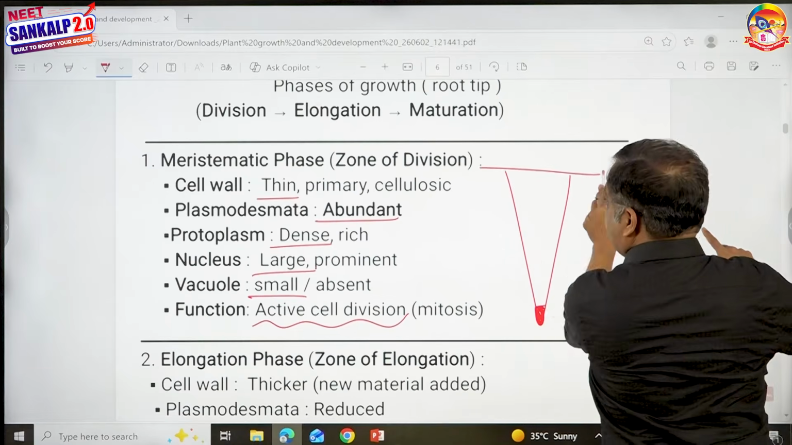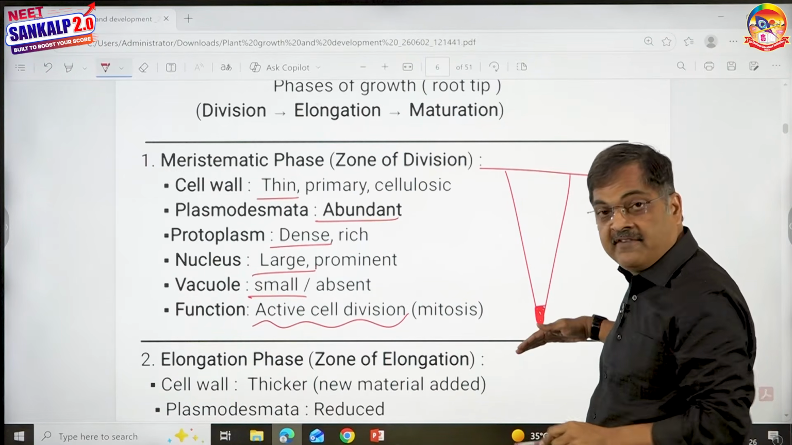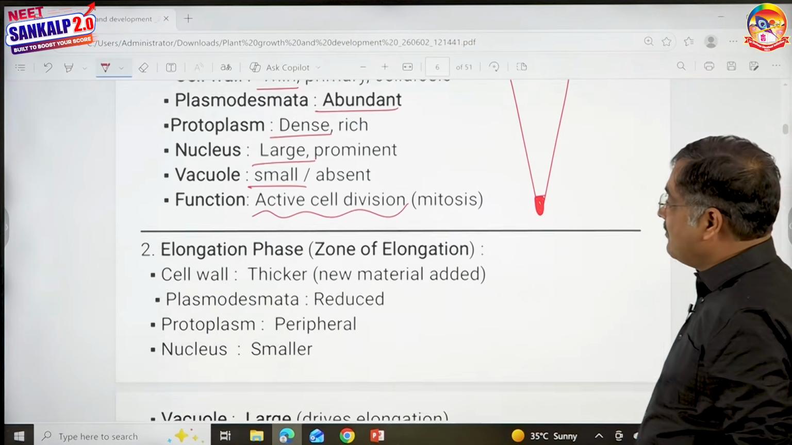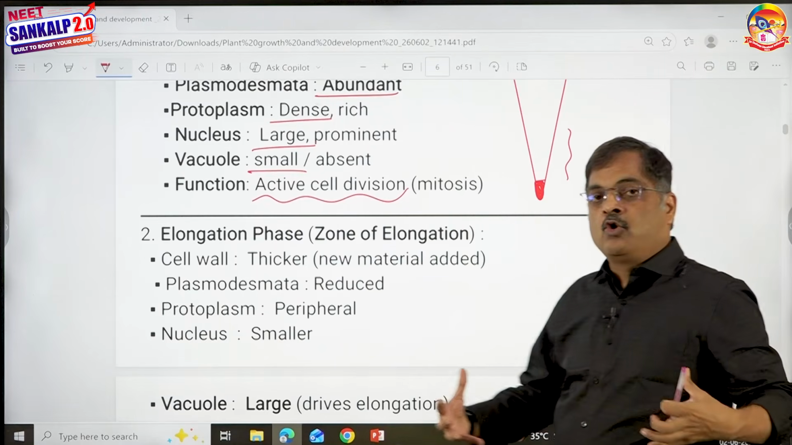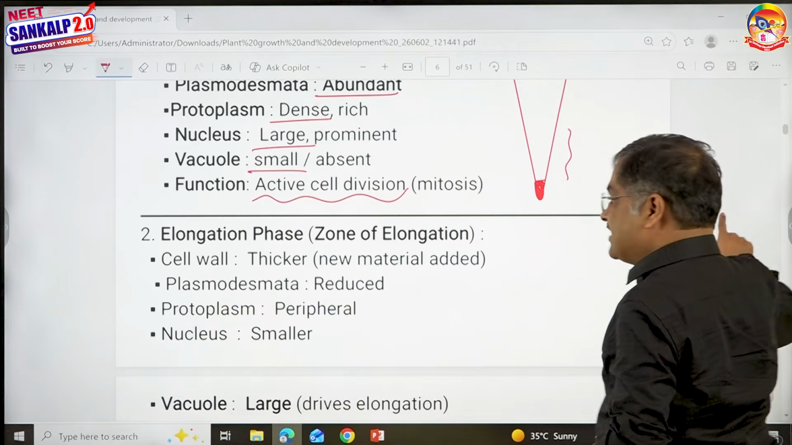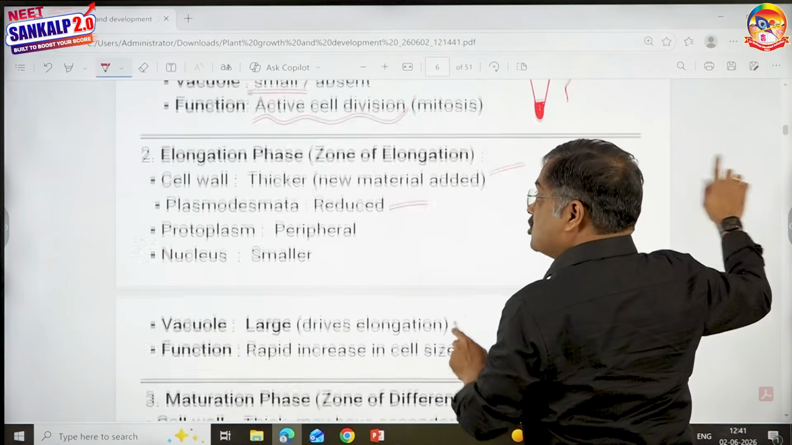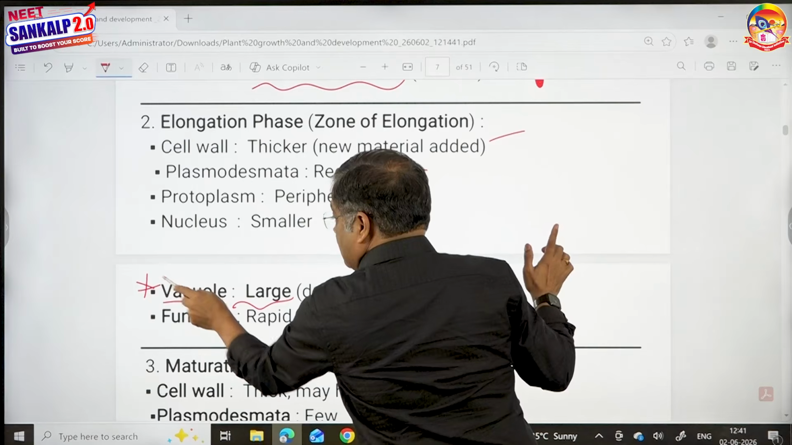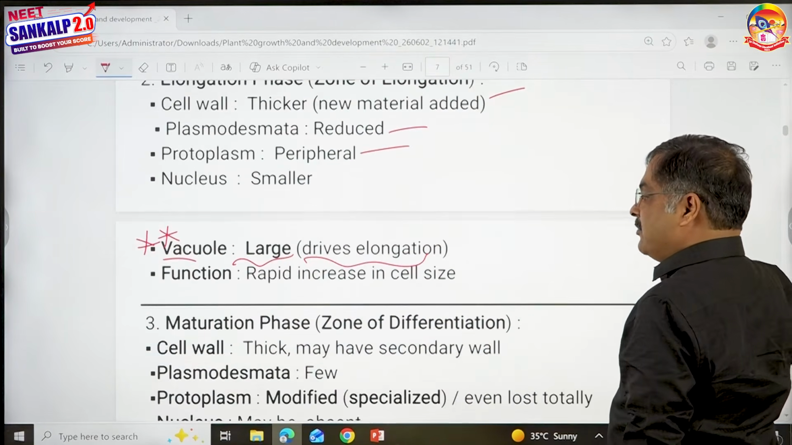Then, far away from the root-stem junction is said to be distal. This is far away from the root-stem junction, therefore distal. This is nearer to the root-stem junction, therefore it is proximal. Then we talk about the elongation phase, this region. Here the cells take up water, become turgid, and elongate. So the cell wall is relatively thicker. Plasmodesmata are present but fewer. Protoplasm is peripheral because of the large central vacuole. This is important. Why a large vacuole? Because more water enters the cell, and the nucleus is small.